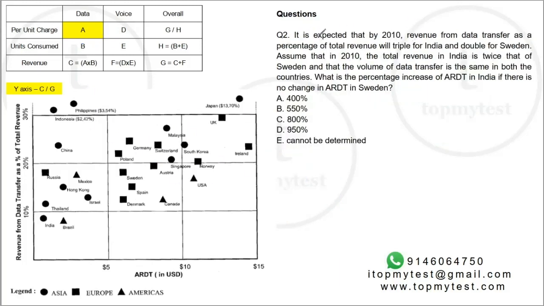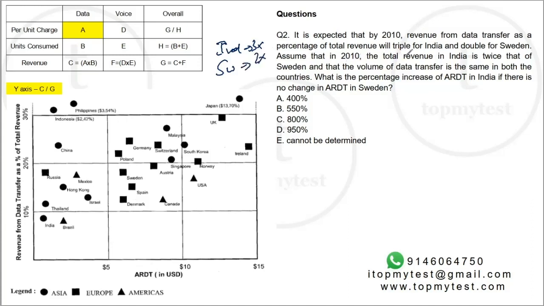Question number 2. It is expected that by 2010, revenue of data transfer as a percentage of total revenue will triple for India. So India's number will triple, right? This value for India will triple. And Sweden will double.